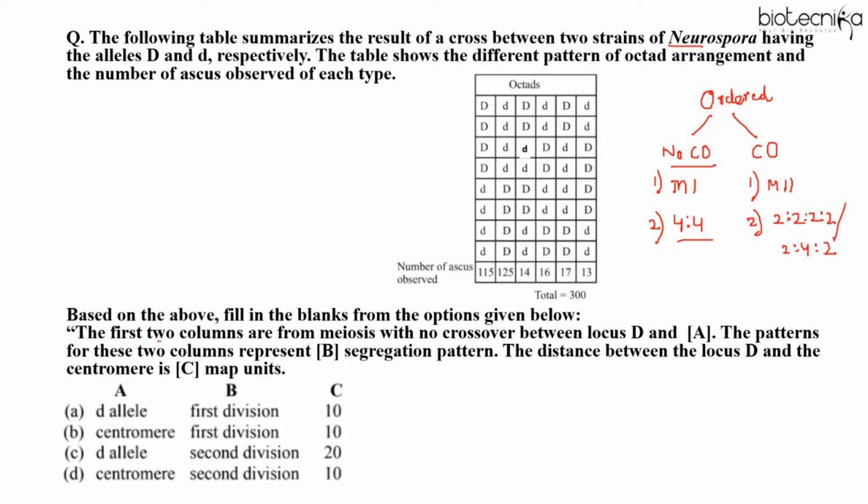So it is mentioned the first two columns are from meiosis with no crossover between locus D and centromere or another allele. So these are the first two columns which you have to see. What is the ratio here? By going through the ratio, you can find out if it's a case of crossing over or no crossing over. Yes, quickly tell me.